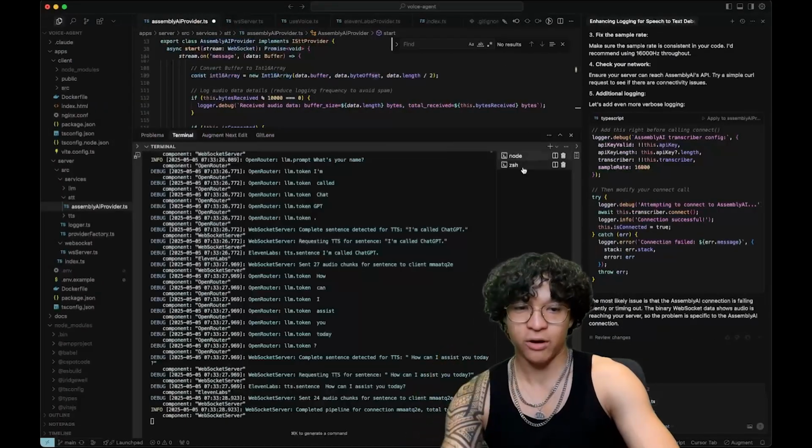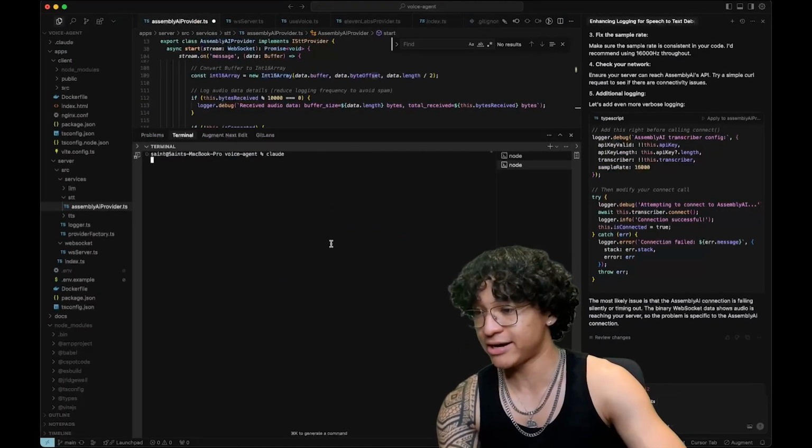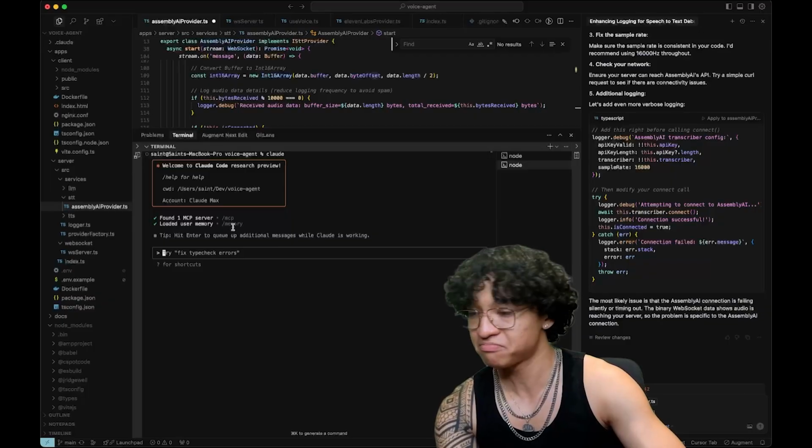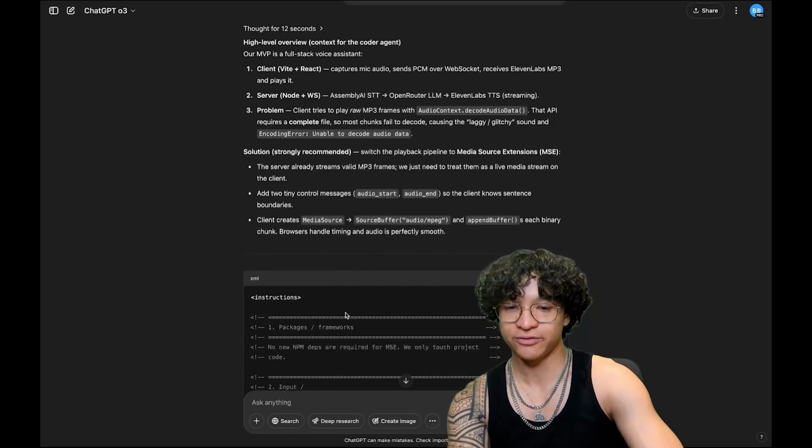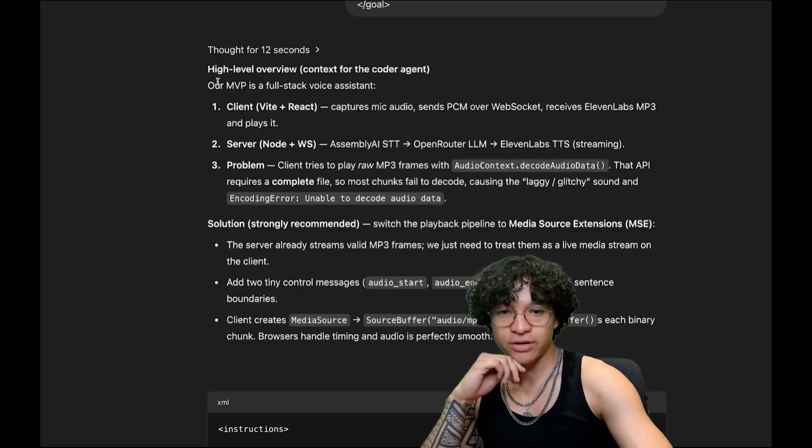I'm going to start a new Claude Code agent, this time inside Cursor, just for ease of use and because I'm used to this, and wait for this to finish. So high level overview, our MVP is a full stack voice assistant with client plus server.